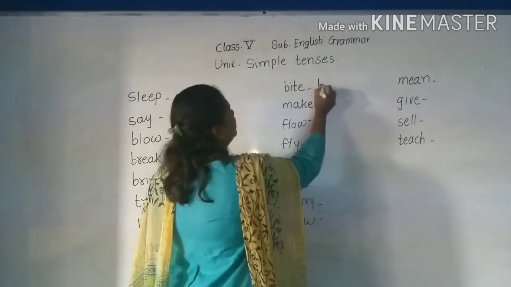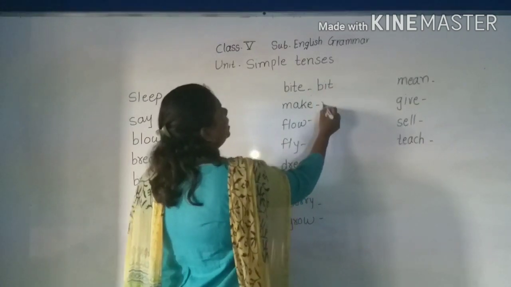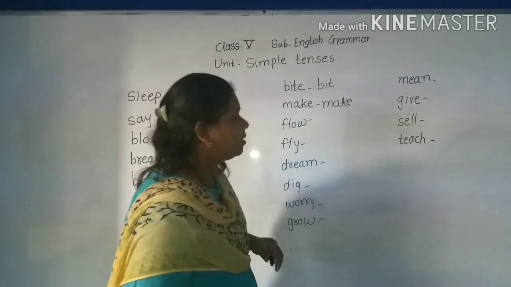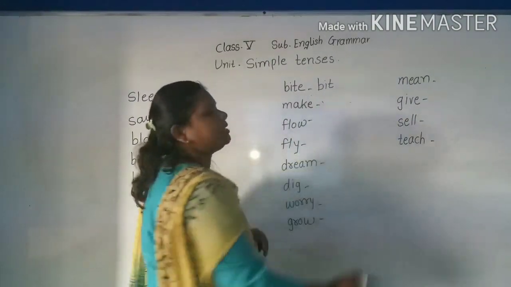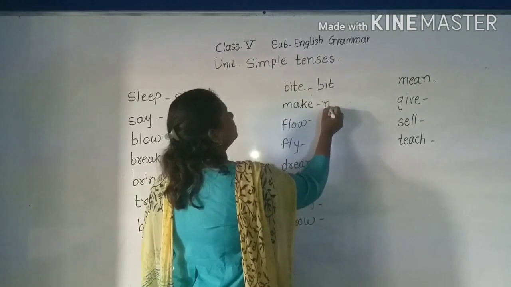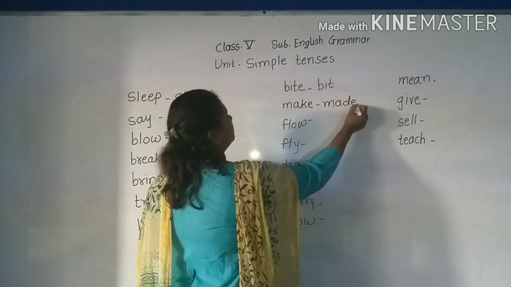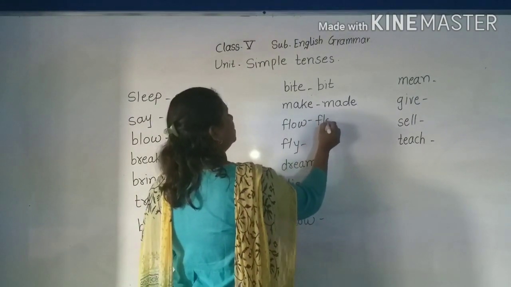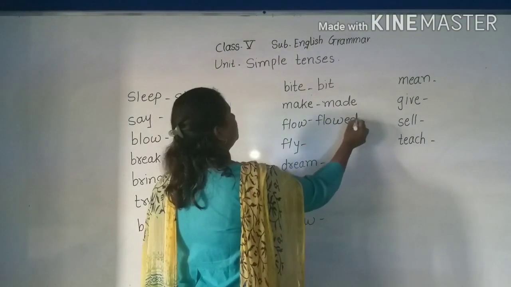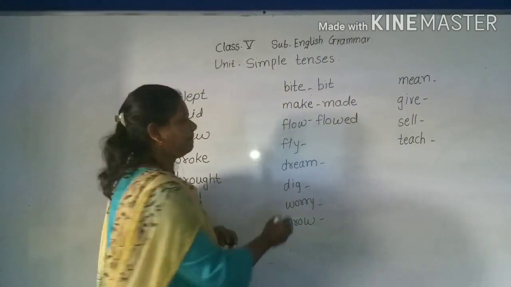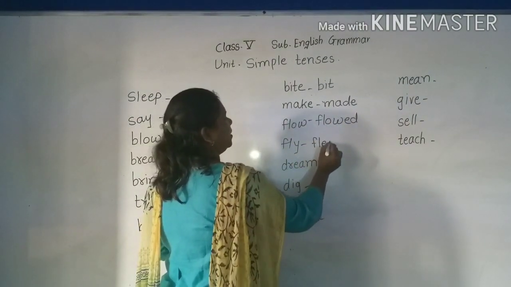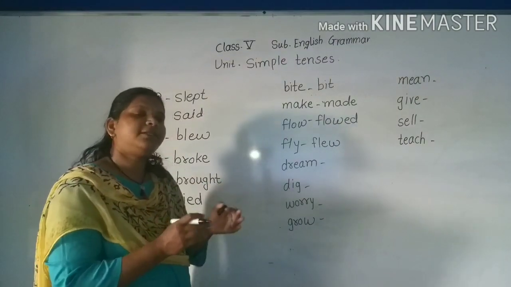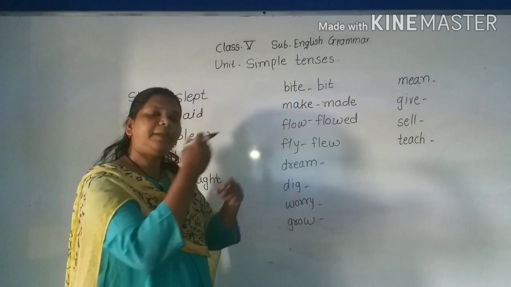Bite, bit. Make. You also can solve with me. What is the past form of make? Made. Flow, flowed. Fly, flew. We have seen examples where in the past the verb spelling completely changes.